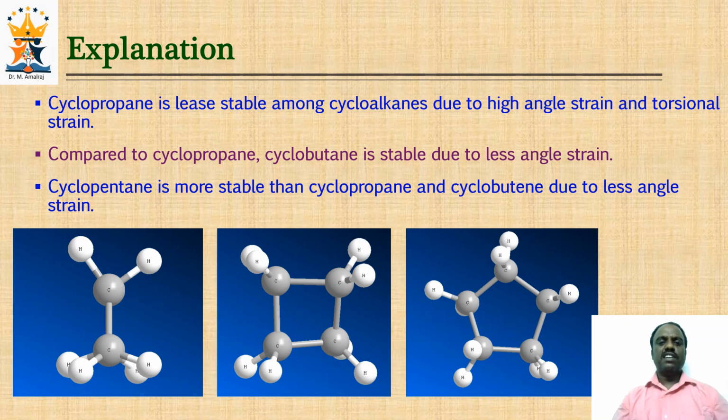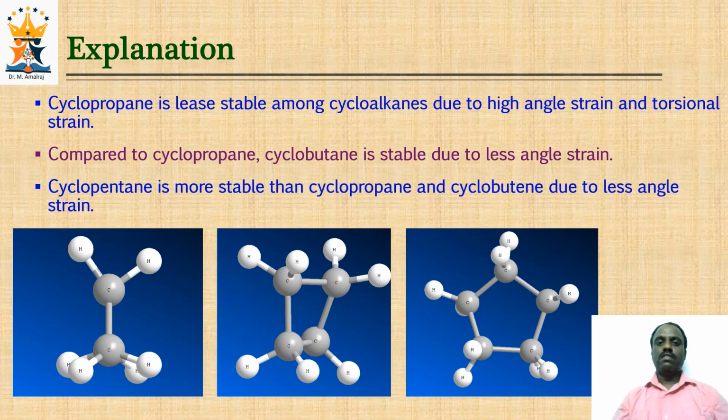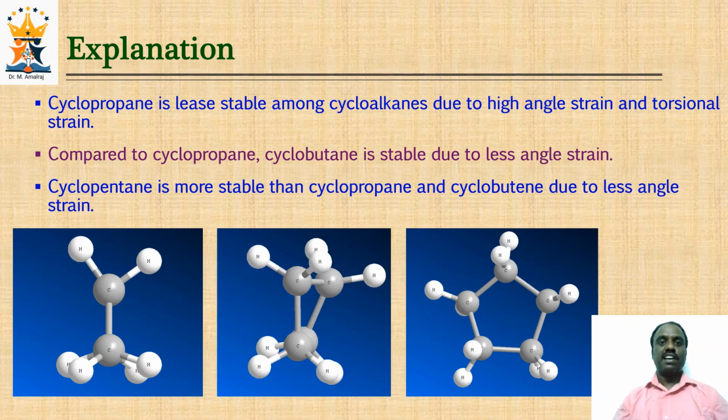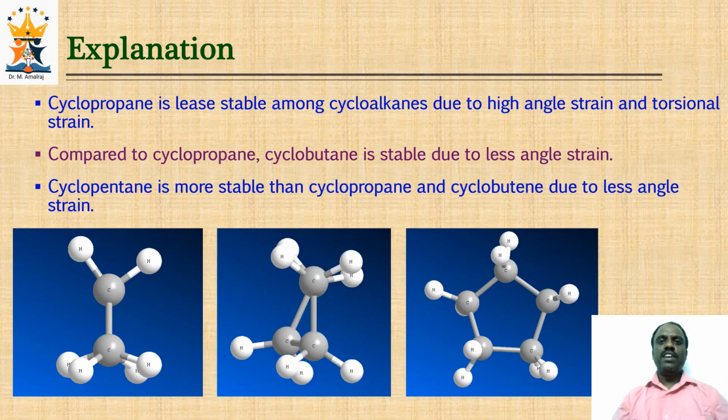Similarly, if cyclobutane is completely flat, we would expect torsional strain, that is eclipsing interaction between CH2 groups. But in reality, the cyclobutane ring can pucker a little so that 3 carbons are flat and 1 carbon is a little out of the plane, which relieves the torsional strain. That makes cyclobutane relatively more stable than cyclopropane.